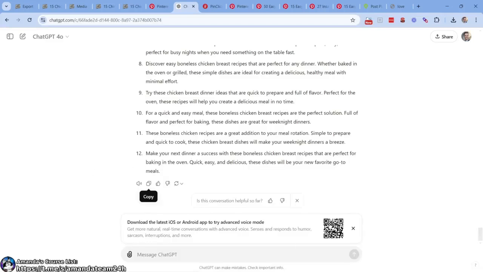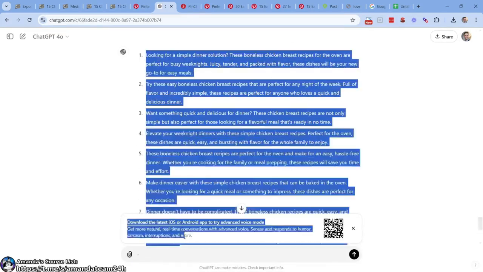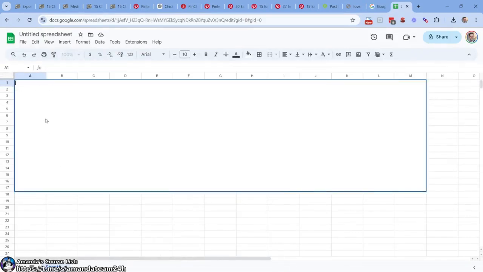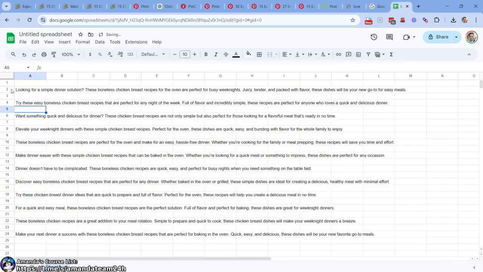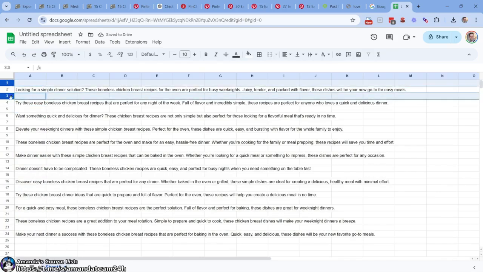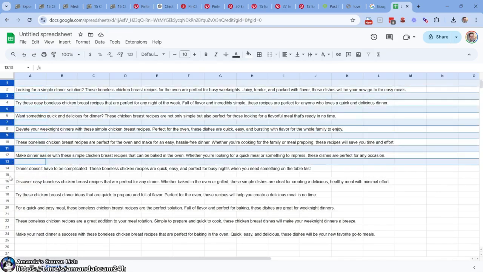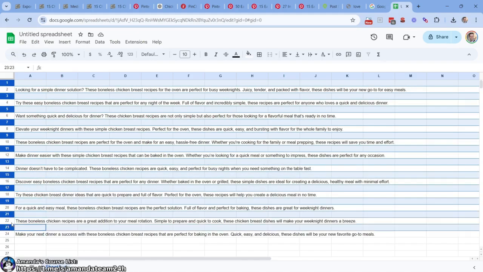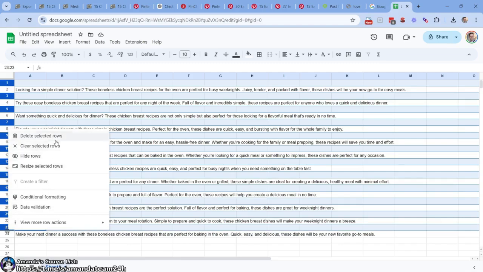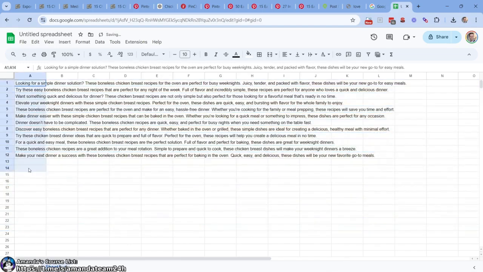What we're going to have to do is open an instance of Google Sheets. Okay. So once we have Google Sheets, we're going to copy it like this. And I know people are smarter than me with this type of stuff. There's different ways to do it, right? But you can see, unfortunately, that the rows are spaced out. For whatever reason, the formatting from GPT to here is spaced out. We cannot do that for what we're trying to do here. So we're going to delete selected rows. Now we have what we need.